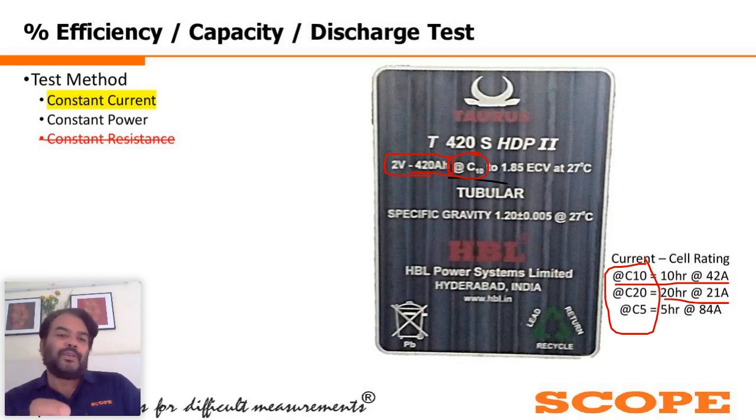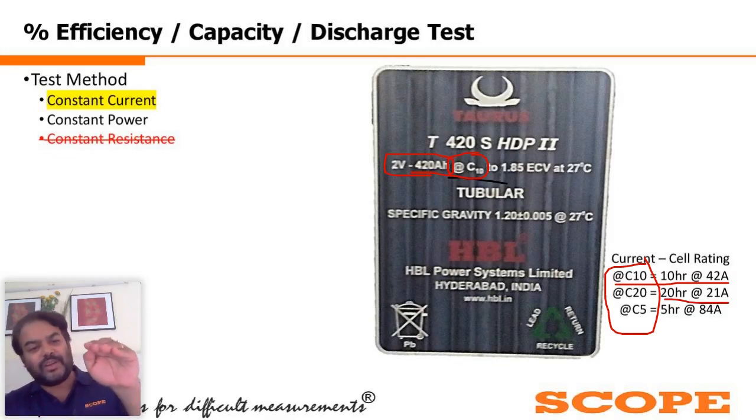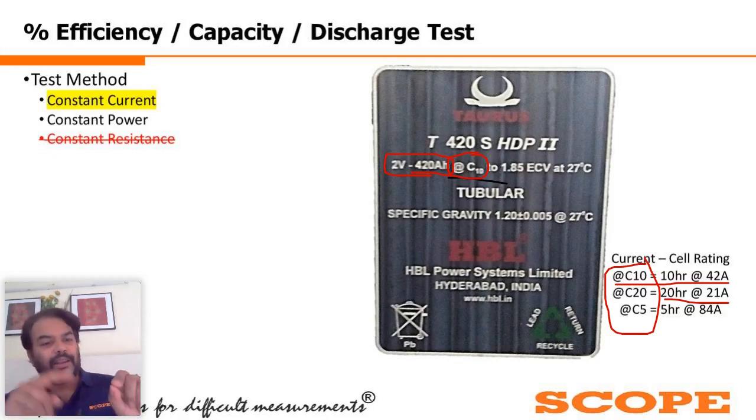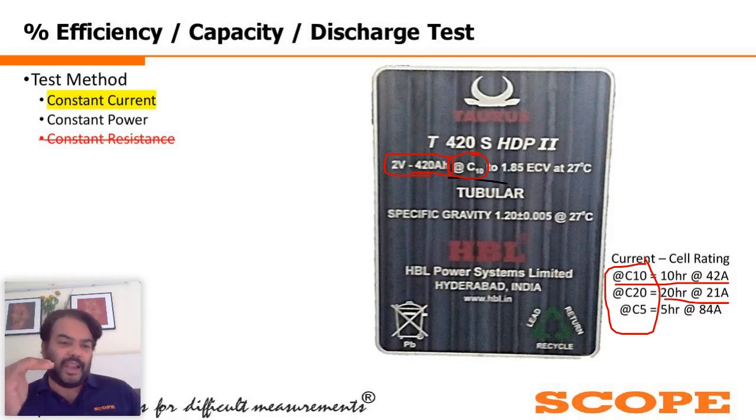Float charge is the condition when the battery has reached its 100% charge level. Due to the internal resistance of the battery, there will be some internal circulation, and if I remove the charger from the battery bank, the battery voltage will keep coming down.